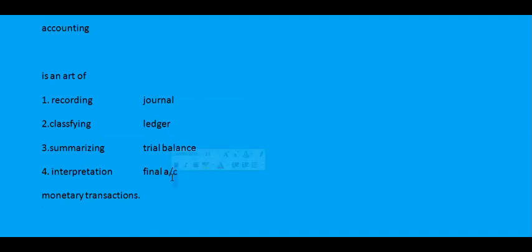Final accounts include the income statement and balance sheet. So all these things depend upon the rules of debit and credit. If you are clear on that, then you can easily prepare the journal, and from the journal you can easily prepare the ledger, trial balance, balance sheet and income statement. So now let's start the journal rules of debit and credit.